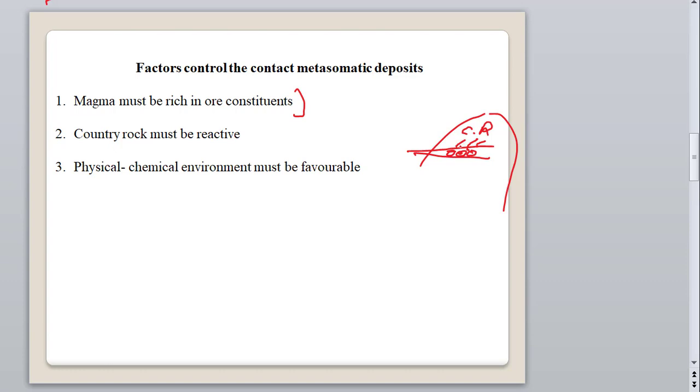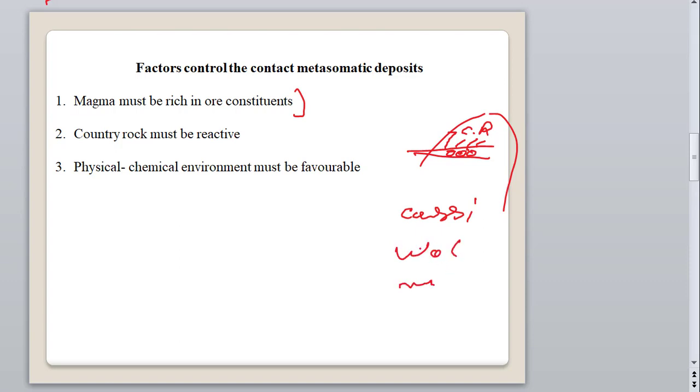When magma intrudes the country rock, the mobility of the different elements inside the rock is also variable. There is a gradual temperature decrease from the intrusive body towards the country rock. So different zones forming a zonal structure or aureole can form. The oxides such as cassiterite, okay, or wolframite or magnetite can form.